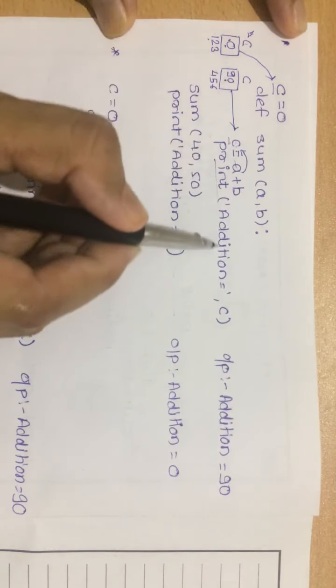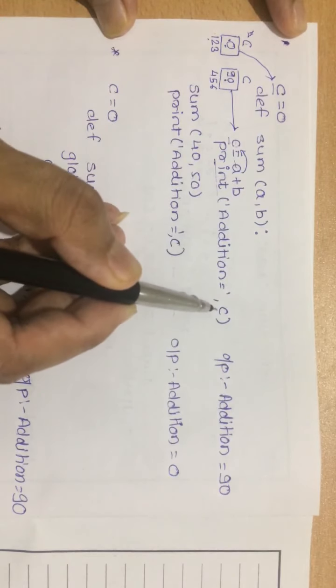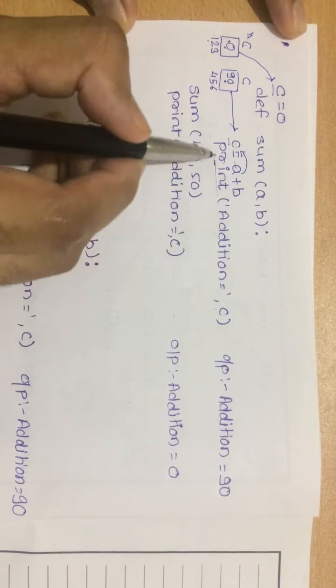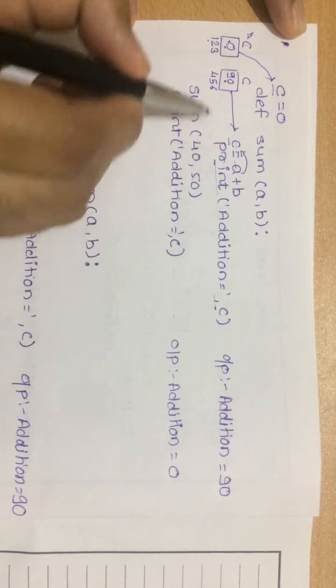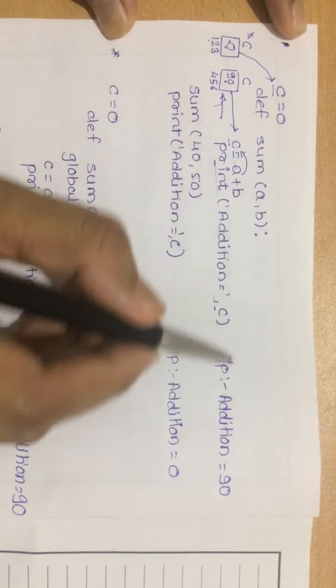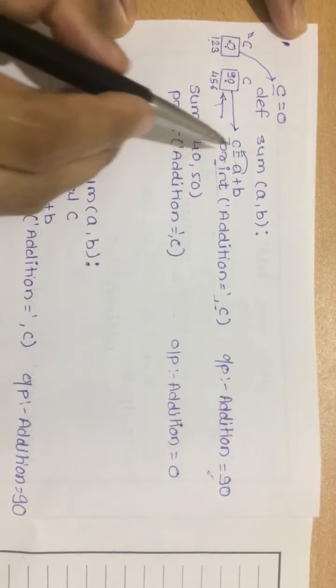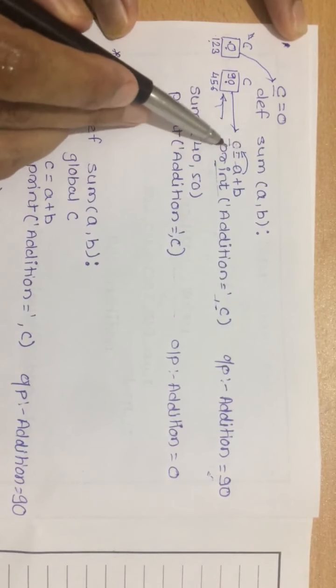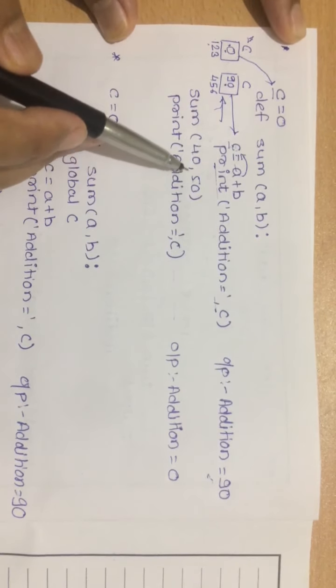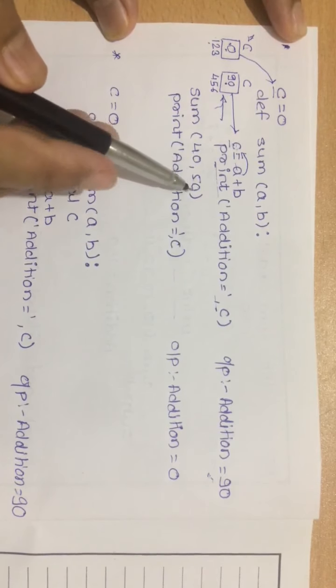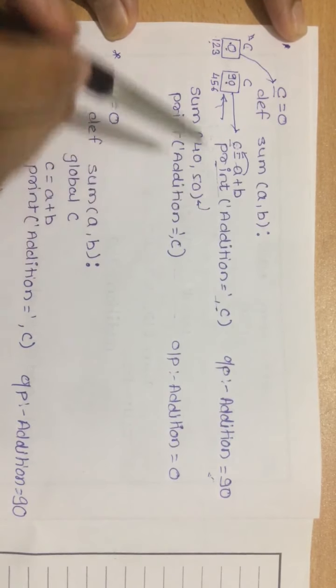So when I print this, print addition is equal to C, as this is a local variable, we will get the output addition is equal to 90. As I said, after execution of this, control will transfer to the function from where the function call was made. So control will transfer over here.